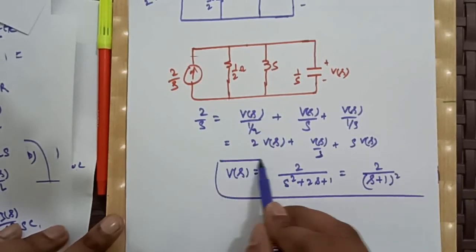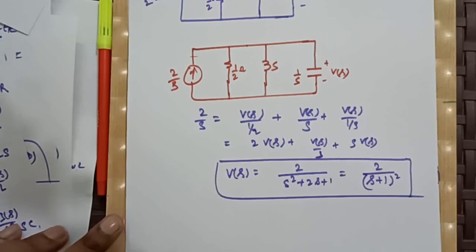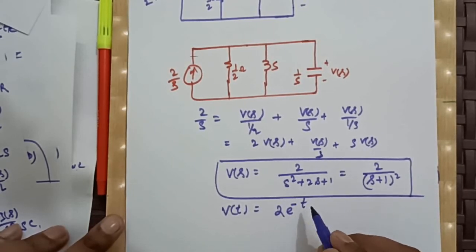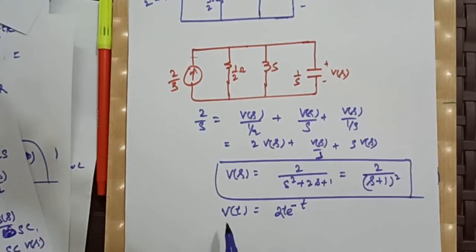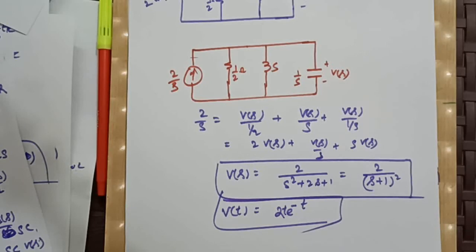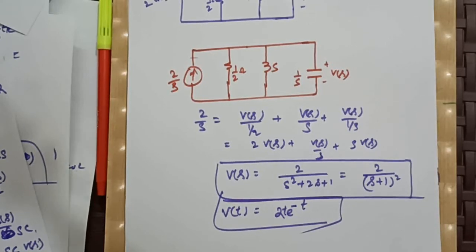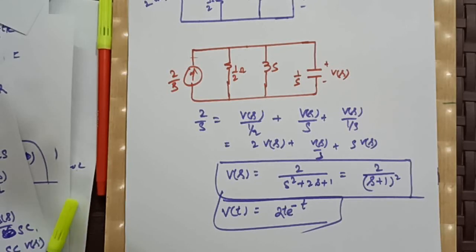Now this is the voltage response in Laplace domain, and after taking its inverse Laplace transform, our v(t) will be 2 t e to the power minus t. Right? This is the solution in time domain. So basically these were the applications of Laplace transform, sorry, in Laplace domain, just to solve the circuit.